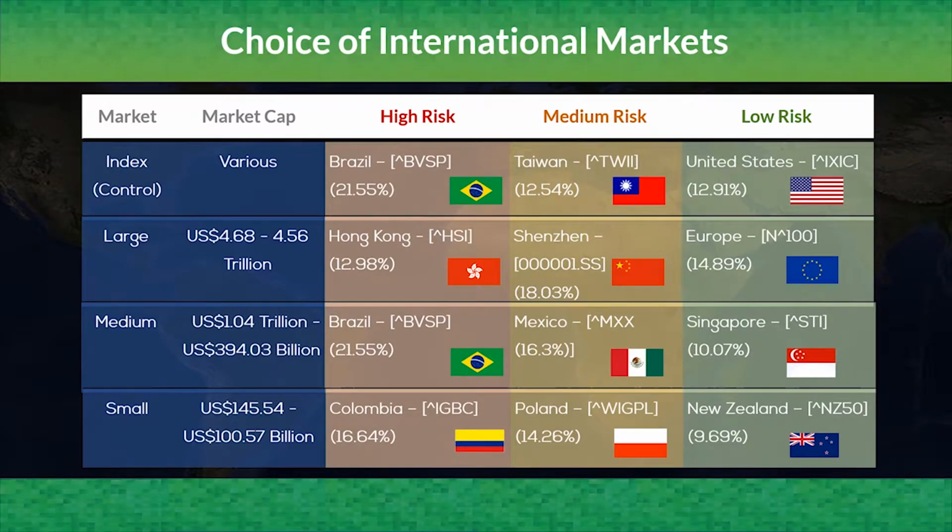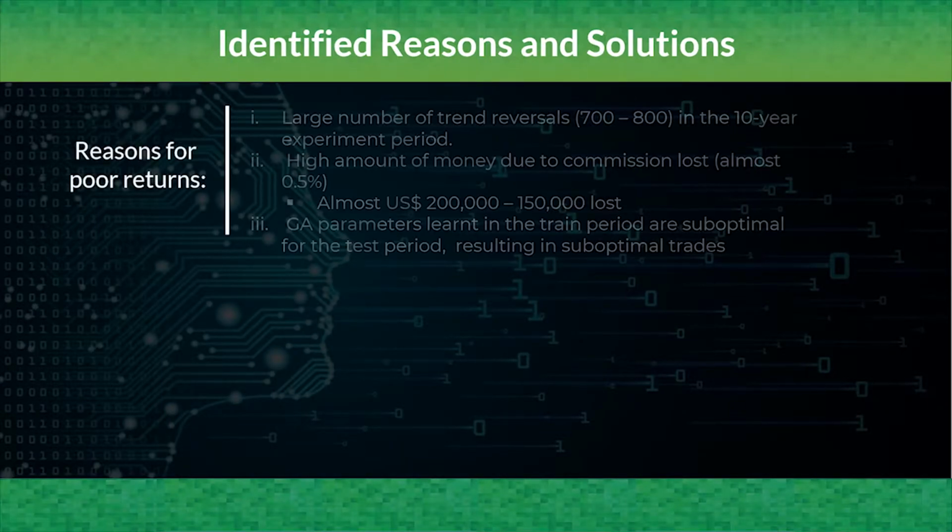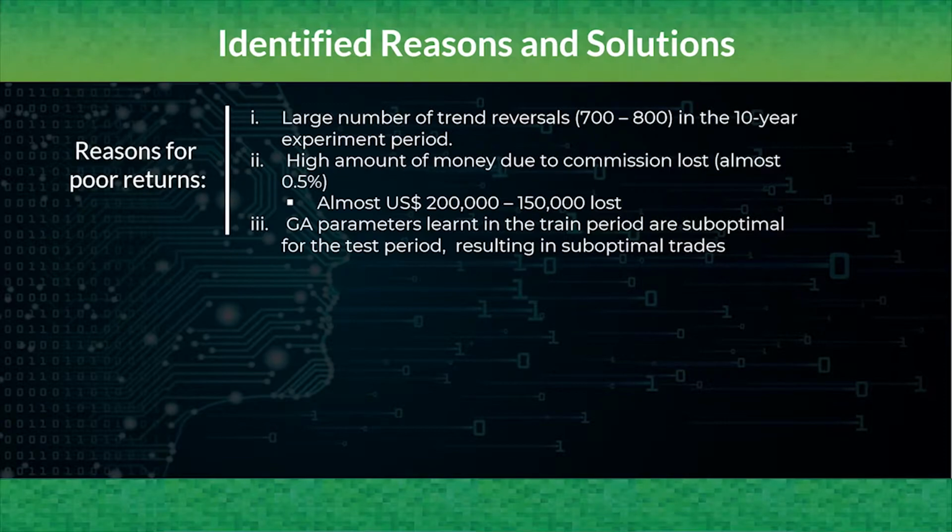In our work, firstly, we look at further testing of the GA agent on international markets of different sizes, mainly large, mid, and small cap markets. In-depth analysis of the experiment data showed a large number of trend reversals detected by the MACD indicator, typically about 7 to 800 in the 10-year period. With an average commission fee of around $200 per trade, this amounts to a huge total of 150k to 200k loss.